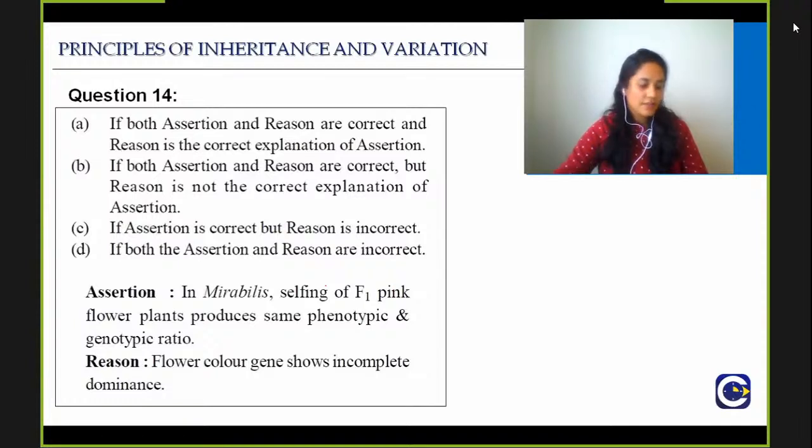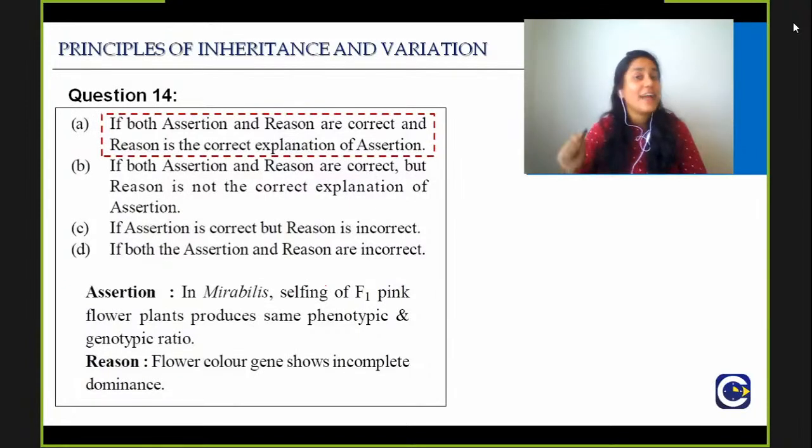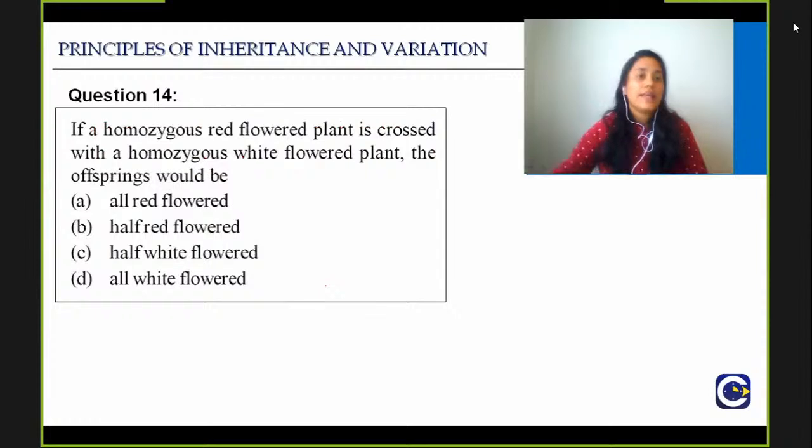I start getting some answers, which is good. But please, everybody try to answer. If you try to answer, even if it is a wrong answer, it's okay. I will not eat you through an online session, and I'm a pure vegetarian. Just try to answer as much as you can. Very good. Now I start getting so many answers, and I'm very happy when I get a lot of answers, and even happier when they are all correct. So selfing of F1 plant produces the same phenotypic and genotypic ratio of 1:2:1 because it is an example of incomplete dominance. Good.